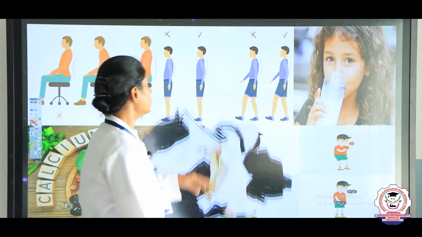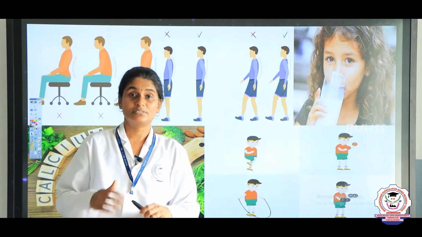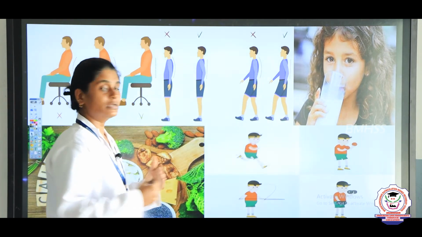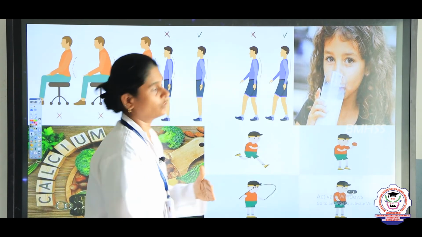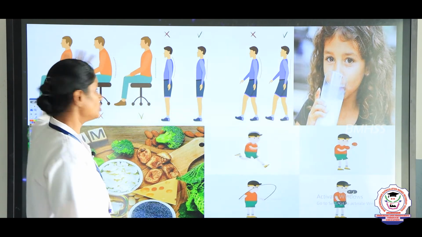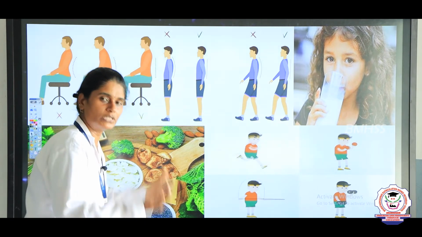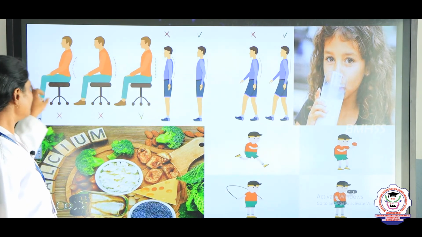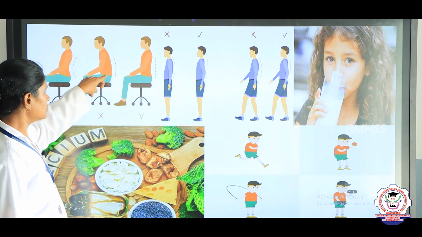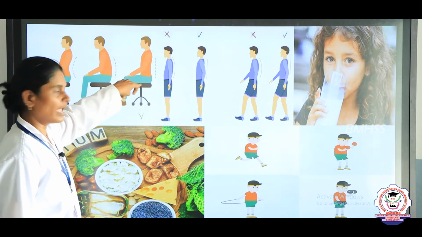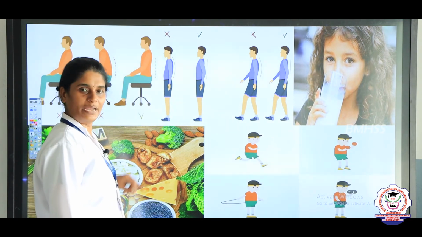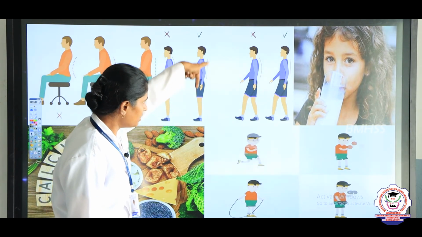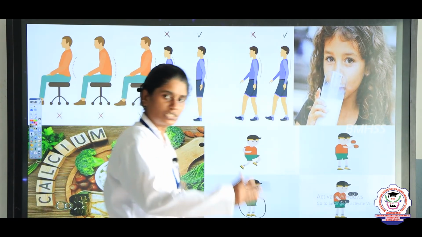Okay, so now let's see what are the steps to keep our bones and muscles healthy. Every time when we sit, we should not bend like this, frontwards or backwards, right? So our back should be straight. So when you sit, this is wrong, you have to sit straight. Okay, and the same way when you walk, you should not bend your back, right? Or you should not bend in the front, the back should be straight. Okay, and you have to walk straight, right?